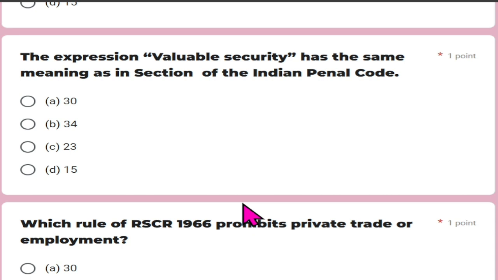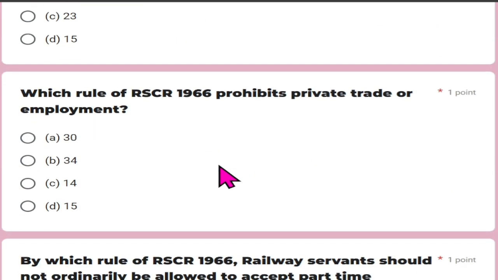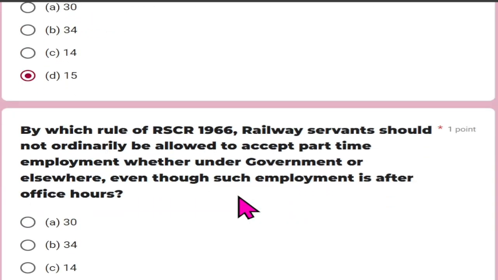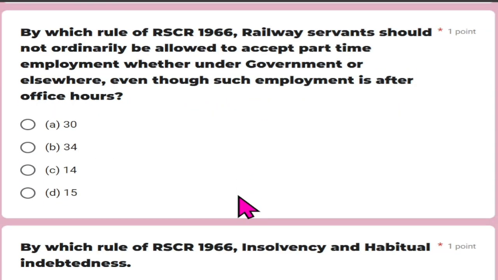The expression valuable security has the same meaning as in section 30 of the Indian Penal Code. Which rule of the railway service conduct rules 1966 prohibits private trade or employment? And that is rule 15. By which rule of the railway service conduct rules 1966 should railway servants not ordinarily be allowed to accept part-time employment, whether under government or elsewhere, even though such employment is after office hours? And that is rule number 15.